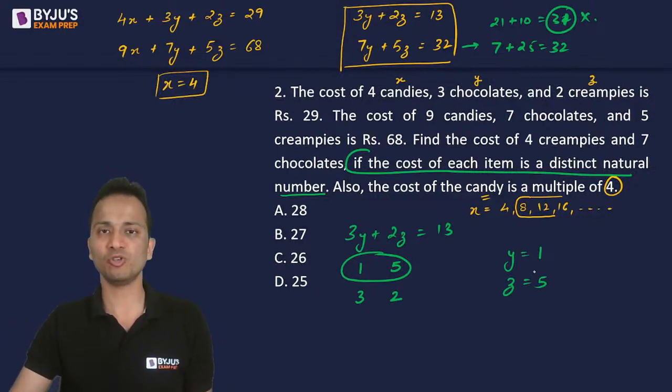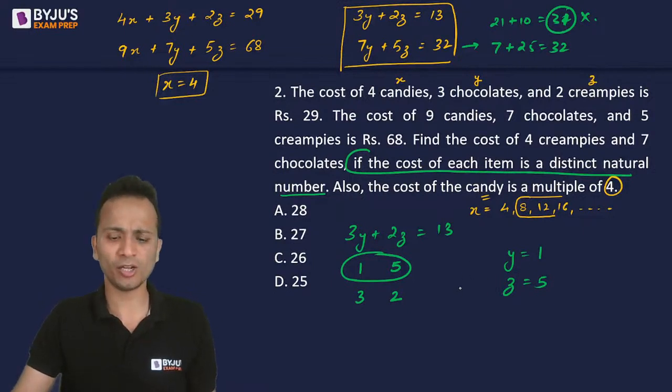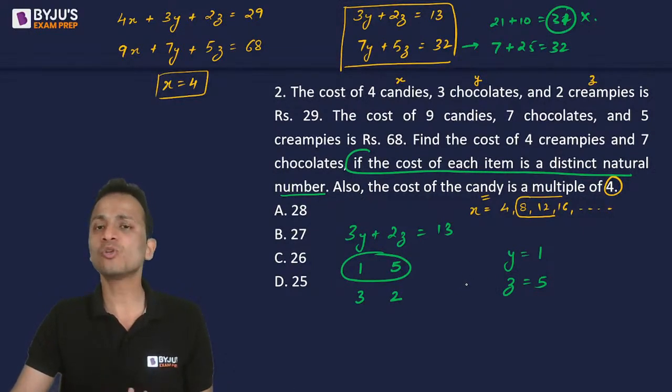Such a simple thing to do. Okay, you could have solved these two equations. I have taken the other route. So if you solve the simultaneous equations, you will still get the same answer. Okay? So I've got the value of y and z.